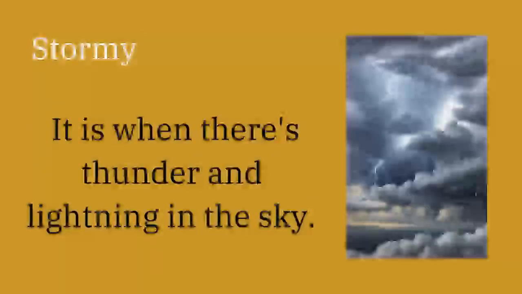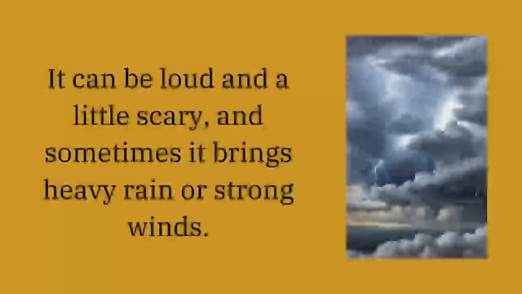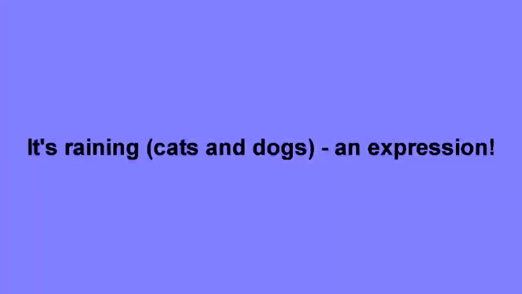Stormy. Stormy here is when there is thunder and lightning in the sky, as you can see in the picture. So when we experience thunder and lightning, that means we are having or expecting stormy weather. It can be loud and a little scary, and sometimes it brings heavy rain or strong winds. And in this case, we can even use the expression that I shared with you, which is called raining cats and dogs.